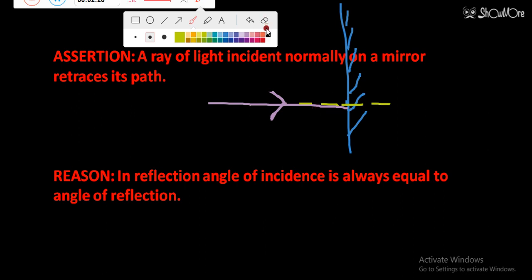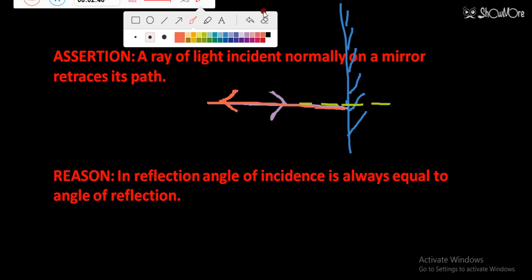So it will retrace its path. It will reflect at a 0 degree angle, which means it will go on the same path from which it is coming. So this is the assertion. I hope you can easily understand. You can take the example of any mirror.